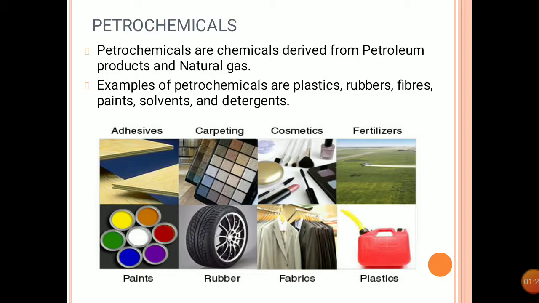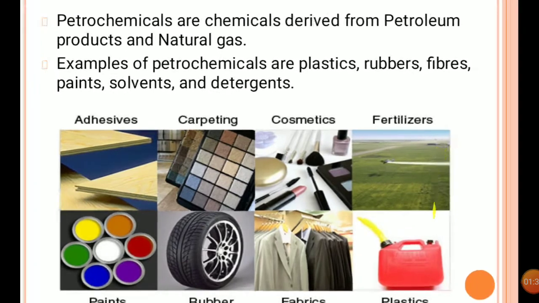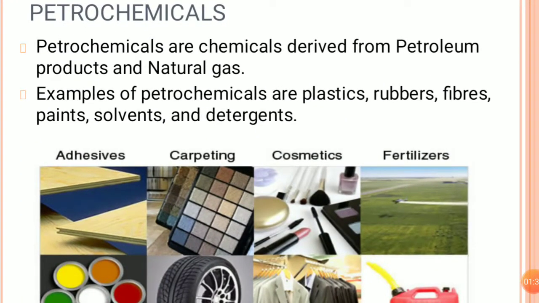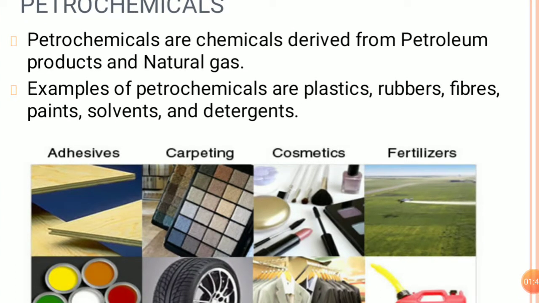Now you see in the first slide of the presentation, it is what is a petrochemical. The first thing we should know for studying petrochemical engineering is petrochemicals. They are nothing but chemicals derived from petroleum products and natural gases.